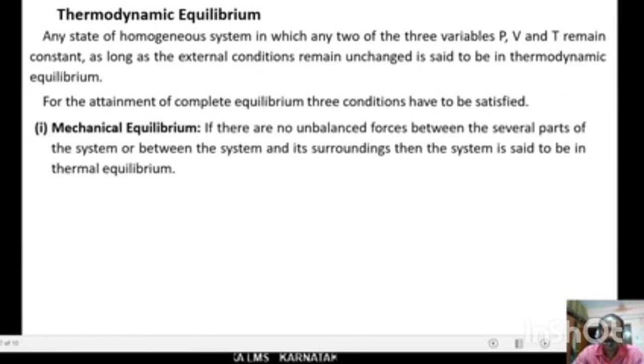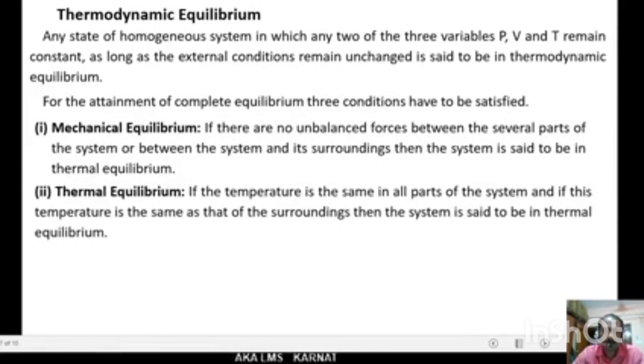First one is mechanical equilibrium. If there are no unbalanced forces between the several parts of the system or between the system and its surroundings, then the system is said to be in mechanical equilibrium. That is called mechanical equilibrium.